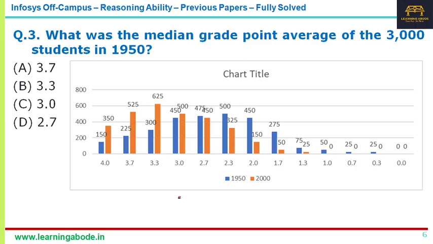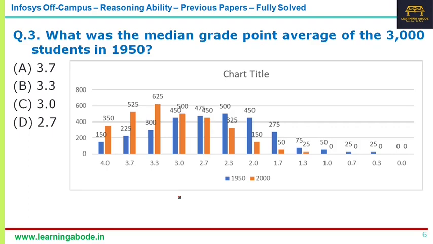Now the third question, another data interpretation question. This is what I mean, they repeat some of the questions from other exams like GRE, GMAT and all. This is an old question that was probably asked in GRE or GMAT, the exact question. The data gives the grade point average of 3,000 students in 1950 and 3,000 students in 2000. The question is, what is the median grade point average of the 3,000 students?